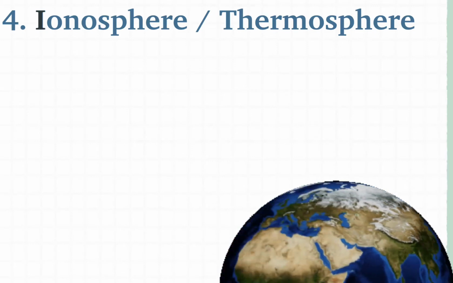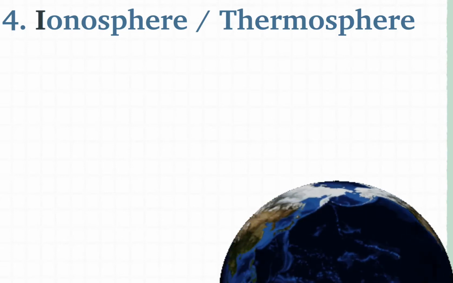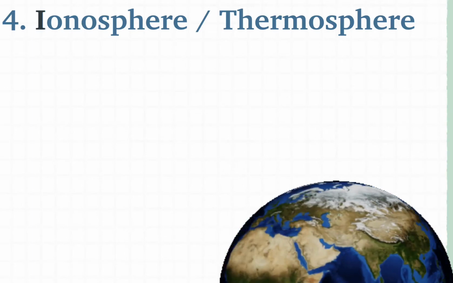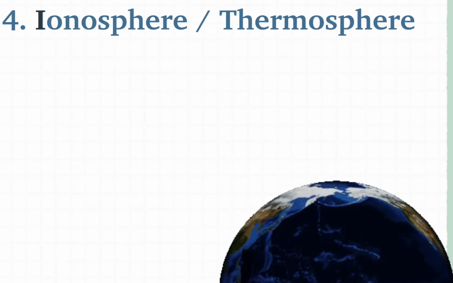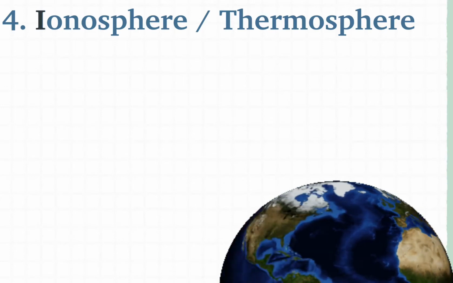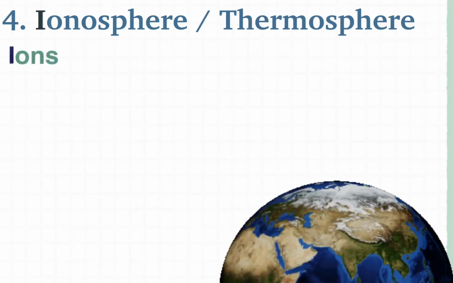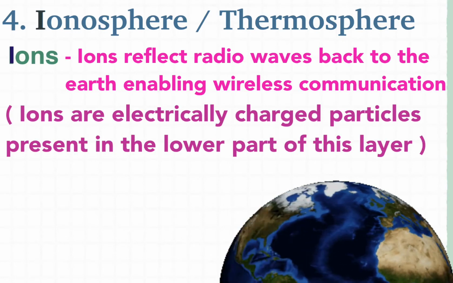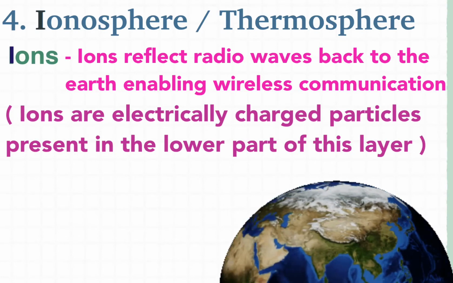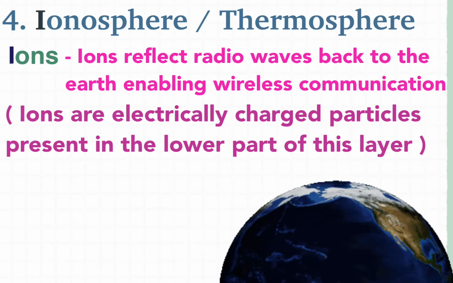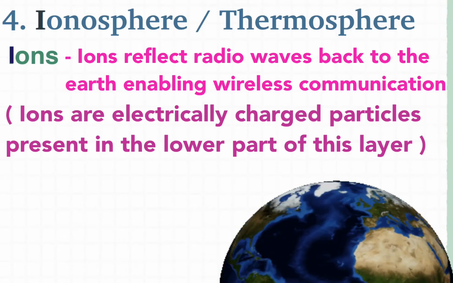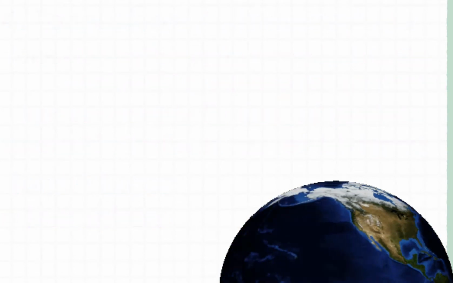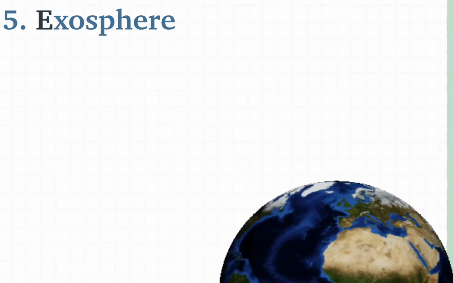Similarly with the M, you can take M and E. Similar with the stratosphere, you can take STR to remember it: STR, strength; ME, meteoroids. And if I talk about ION, you just have to put S into it. Ions. What is that? It has electrically charged particles which reflect radio waves back to the earth, enabling wireless communication. So for ionosphere, what do you have to remember? Ions.